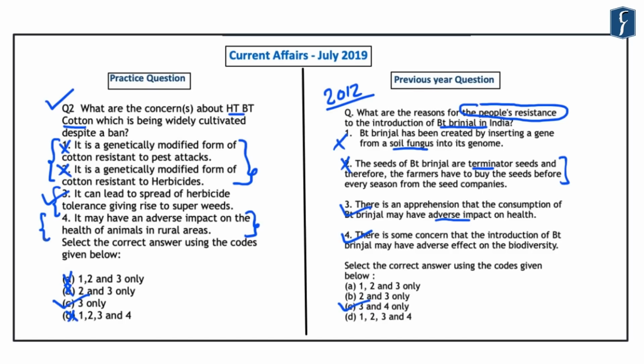Now, what is the takeaway from this question? So first is that anytime you attempt a question in the preliminary examination, you should read the demand of the question carefully. So as we can see in this question, it talks about the concerns about the cultivation of HTBT cotton, and it does not talk about the characteristics or the advantages of this HTBT cotton. And hence, although statements 1 and 2 look correct at first glance, they are not correct in the context of the requirement of the question.